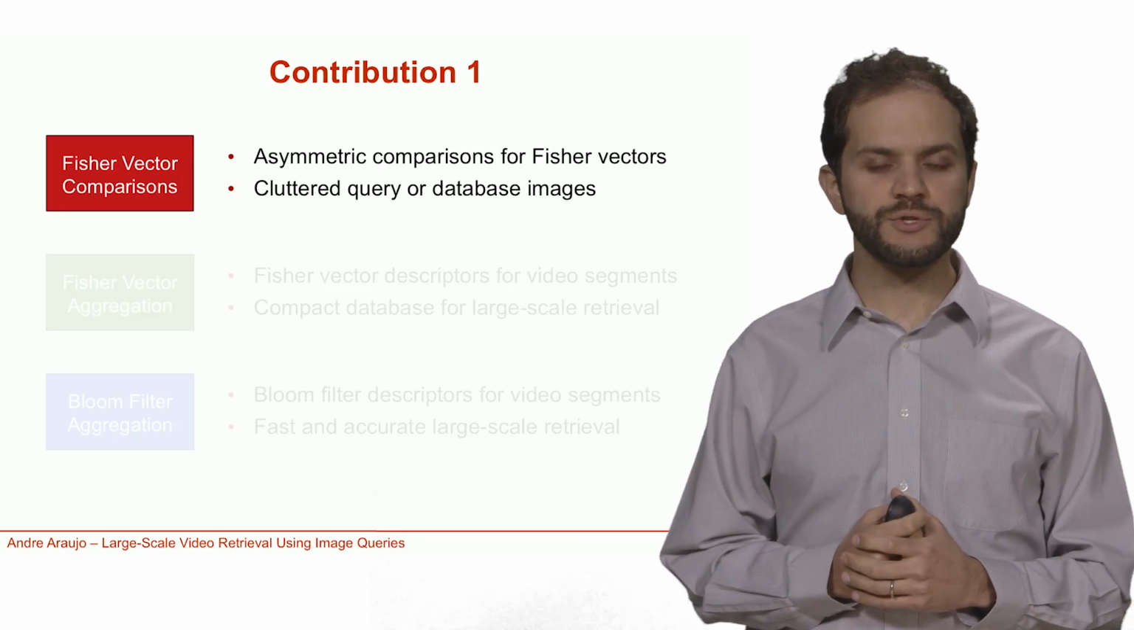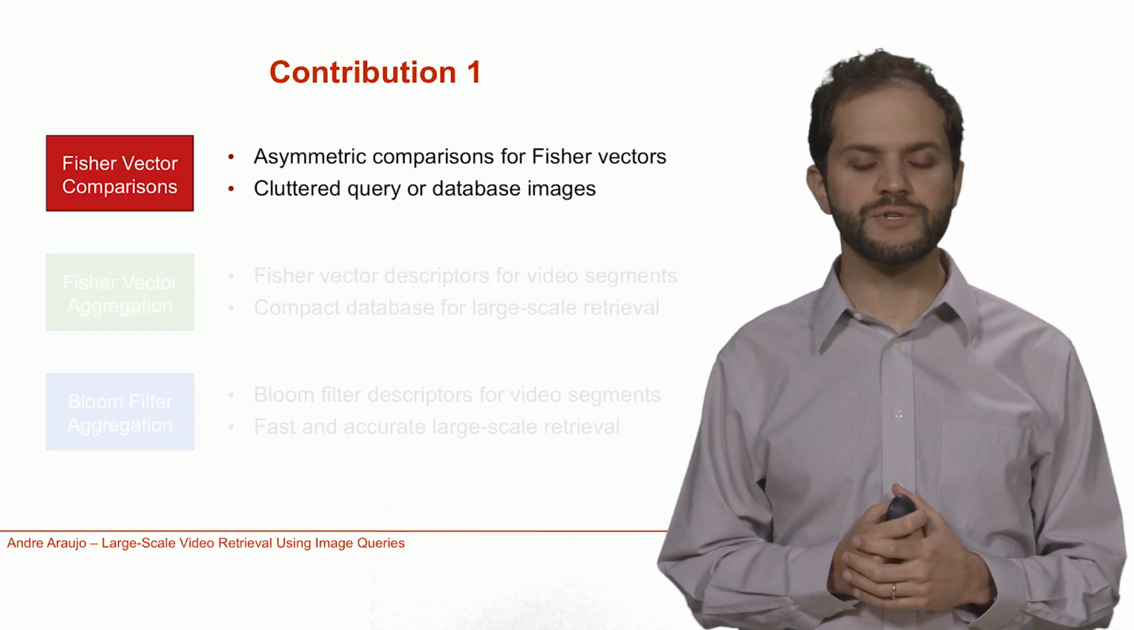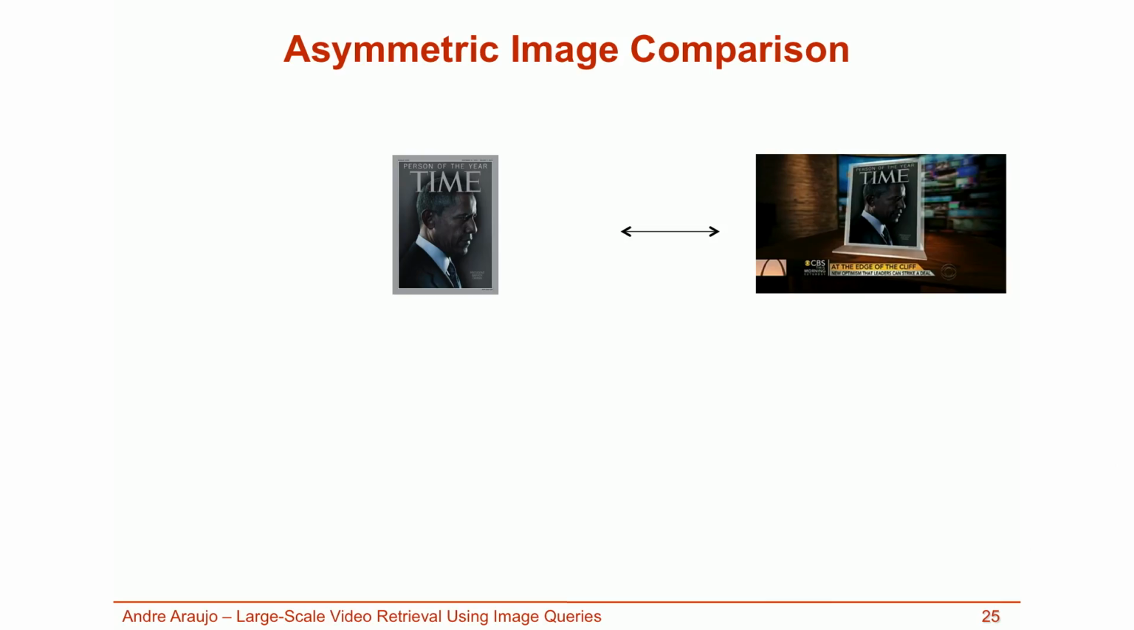Now I'll introduce my first contribution, asymmetric comparisons for Fisher vectors. Consider the pair of images shown in this slide. These images have similar contents, the Time magazine cover, but the image on the right contains other visual information, such as the text overlay or the content on the background. In this case, this pair of images presents asymmetry. The image on the left is contained in the image on the right, but not the other way around. This asymmetry is even more pronounced when we are comparing an image to a video, so everything I discuss here can be directly applied to the video retrieval by image problem.